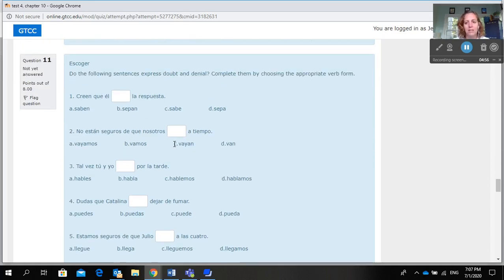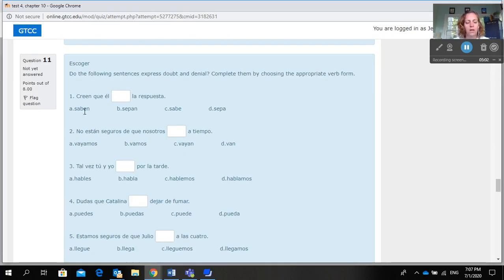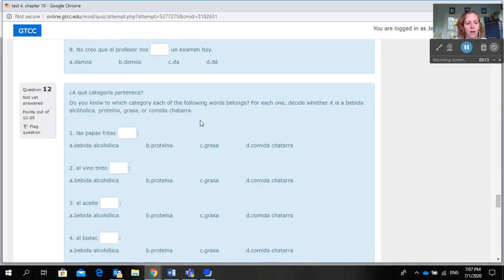Escoger, this is again doubt and denial, which is another subjunctive. You're trying to decide if these sentences express doubt and denial, and then you've got choices, because remember, if it is expressing doubt and denial, that you would use the subjunctive mood, and you can just write A, B, C in the blank.